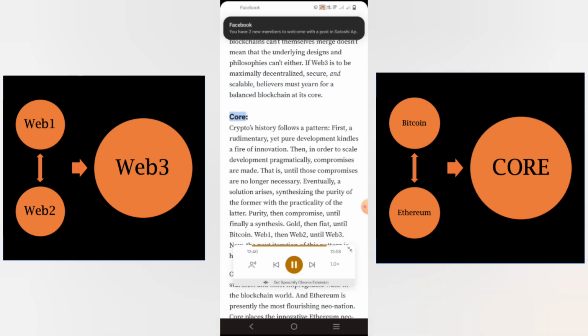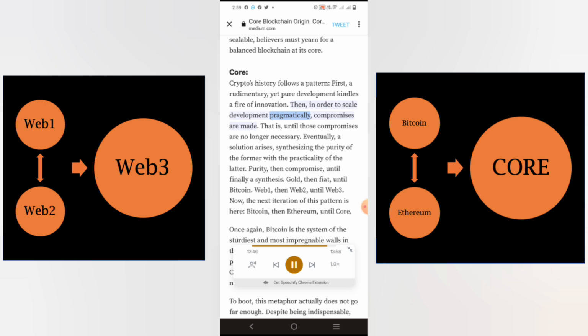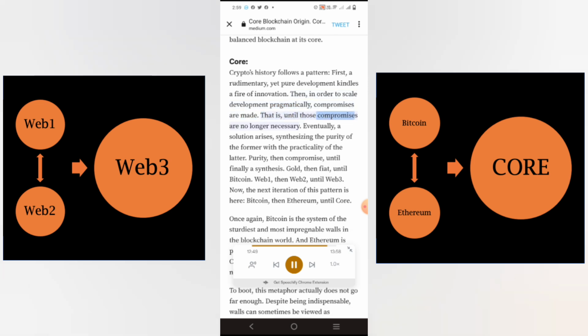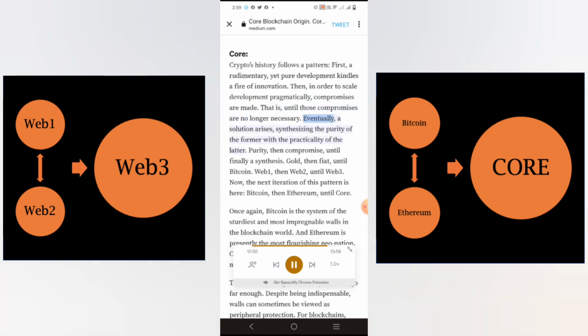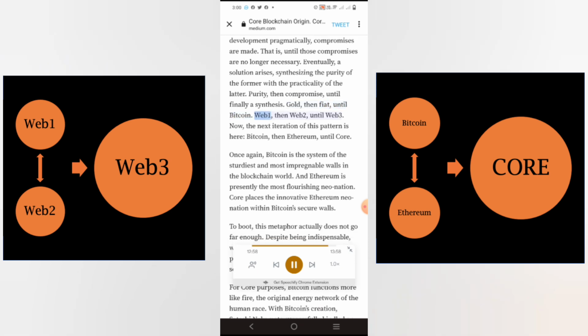Crypto's history follows a pattern. First, a rudimentary, yet pure development kindles a fire of innovation. Then, in order to scale development pragmatically, compromises are made. That is, until those compromises are no longer necessary. Eventually, a solution arises, synthesizing the purity of the former with the practicality of the latter. Purity, then compromise, until finally a synthesis. Gold, then fiat, until Bitcoin. Web 1, then Web 2, until Web 3.